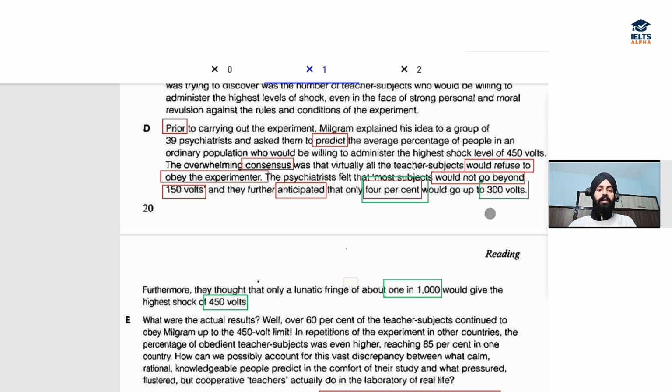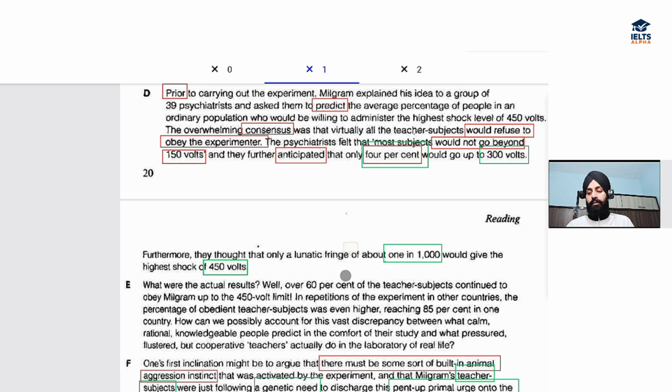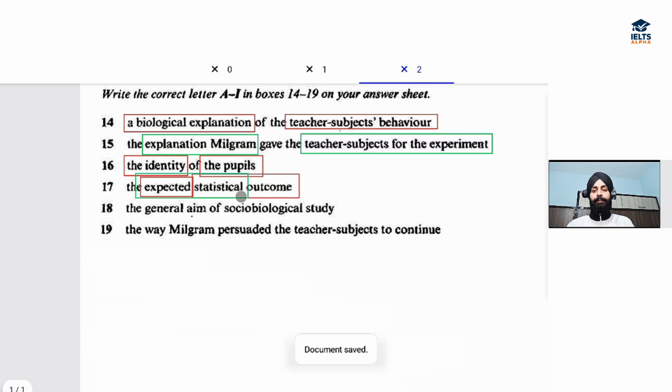So right here in these green ones, we are talking about stats, that is the numbers. So this was the prediction, consensus, anticipation, or the expected outcome of the experiment. All right. So the answer to this one is D. All right.